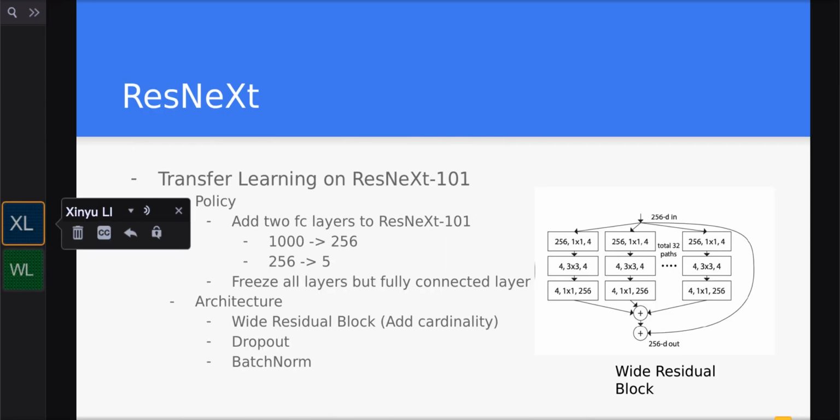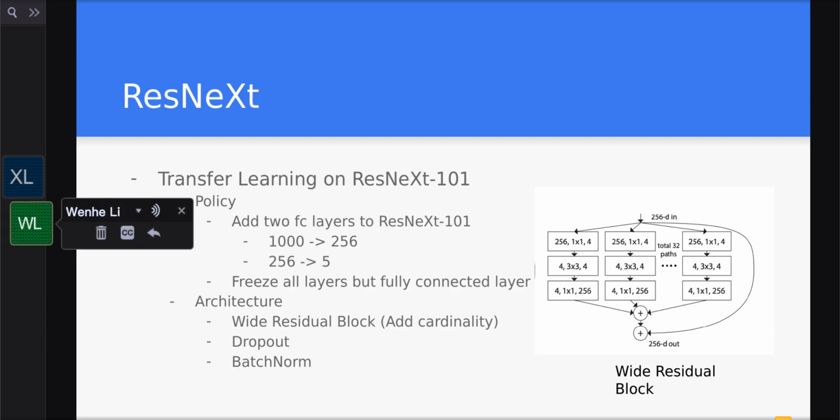To increase the efficiency of the training process, for the next algorithm, we applied transfer learning on the ResNeXt. We additionally added 2 more fully connected layers to the ResNeXt. The weights inside the ResNeXt were frozen, and only the 2 fully connected layers were subject to change.